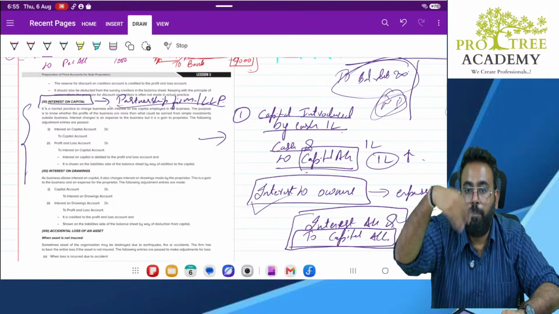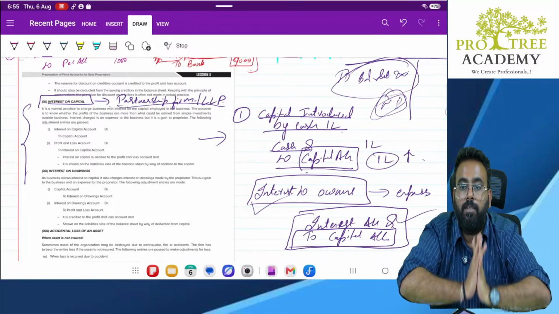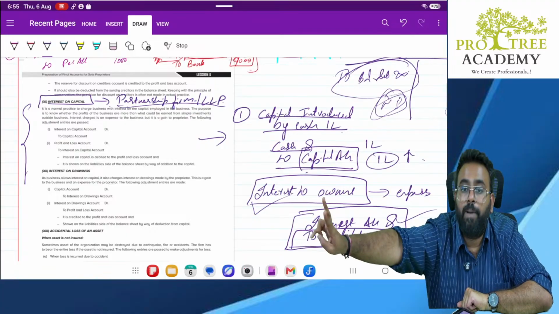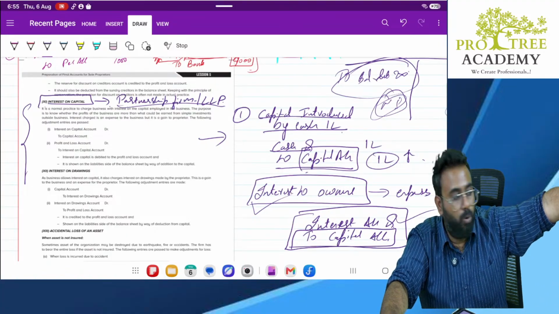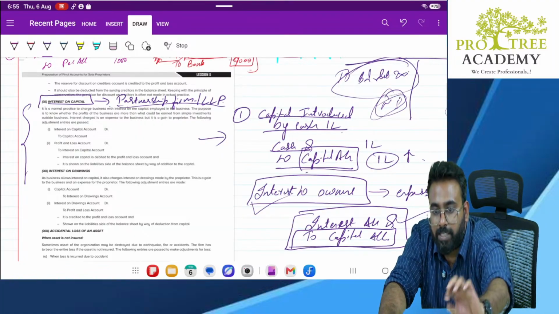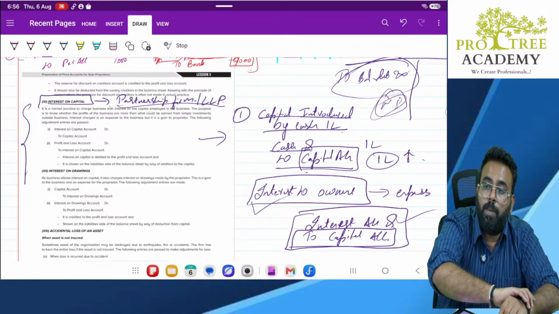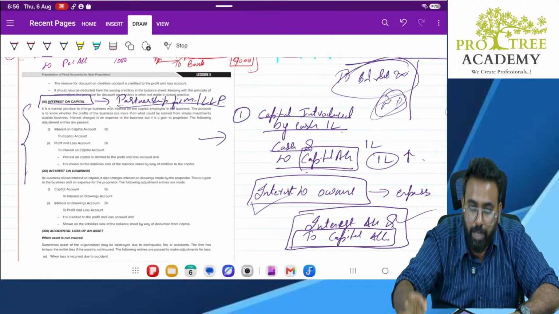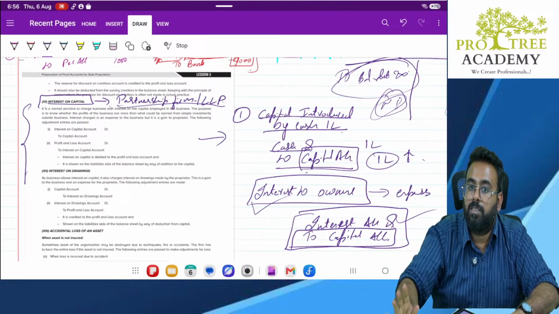In fact, for a partnership firm, there is a separate PAN. For a partner, there is a separate PAN. Whereas in case of sole proprietorship, there is no separate PAN for the business or for the owner. The owner's PAN itself is used to file the income tax return of the business. I repeat again, there is no separate PAN in sole proprietorship. The owner's PAN number is the only one used to file the income tax return of the business.